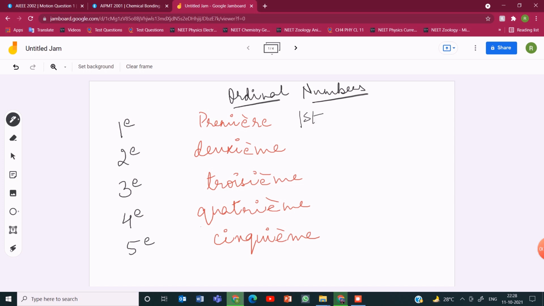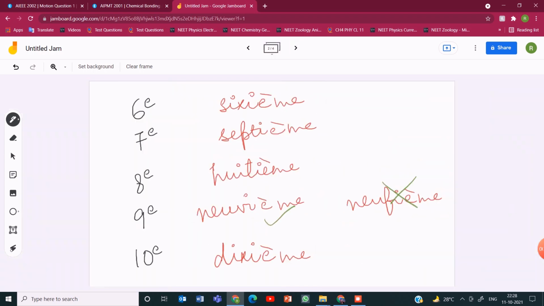So first, second, third, fourth, fifth. So première, deuxième, troisième, quatrième, cinquième. Moving on. Sixth is sixième, seventh is septième, sixième, septième, huitième, eighth, neuvième.